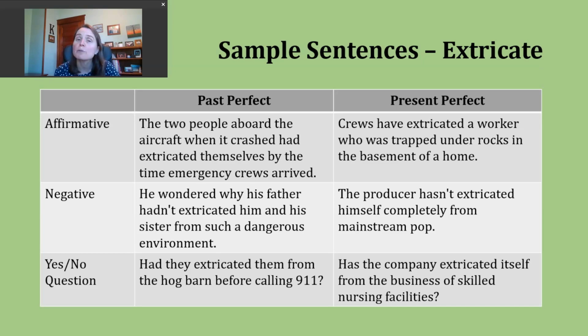We can use this verb tense in a couple different ways. One way to use it is to describe things that occurred in the past, but at an unknown point in the past. This is sometimes called the indefinite past tense. Or we can use it to describe an action that started in the past and is continuing into the present.